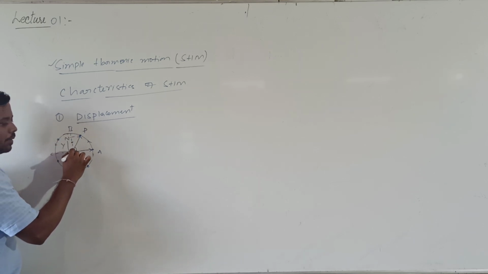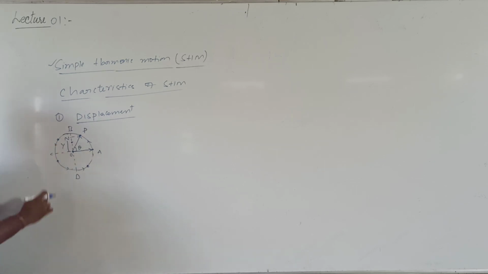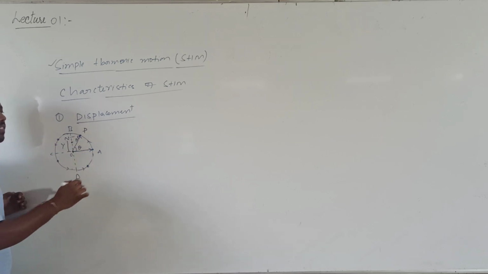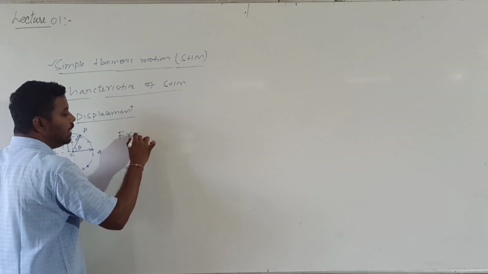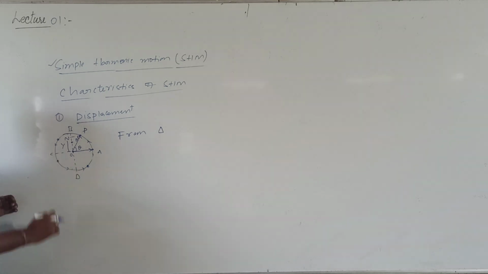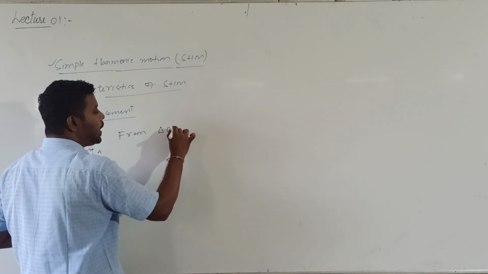The angle described by the radius vector, I will call it theta. If this angle is theta, then this angle is also equal to theta, from the triangle OPN. The derivation is not strictly necessary, but you need to know how to write the displacement equation.